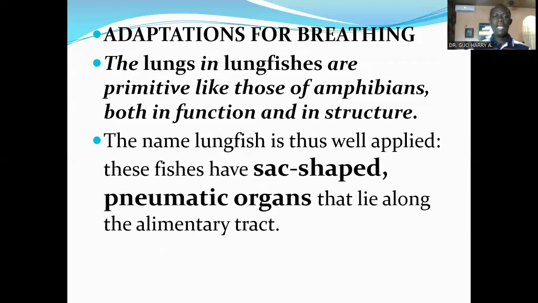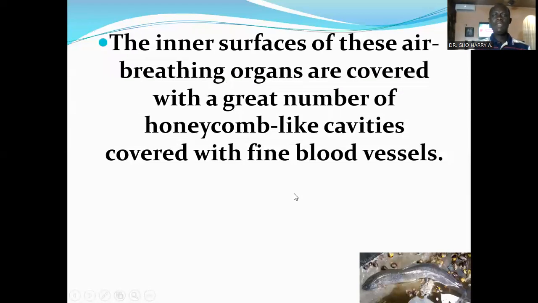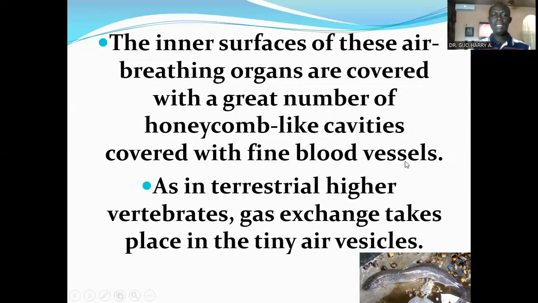These fishes have sac-shaped pneumatic organs that lie along the alimentary canal. They contain air for breathing. The inner surfaces of these air-breathing organs are covered with a great number of honeycomb-like cavities covered with fine blood vessels. As in terrestrial higher vertebrates, gas exchange takes place in tiny air sacs.